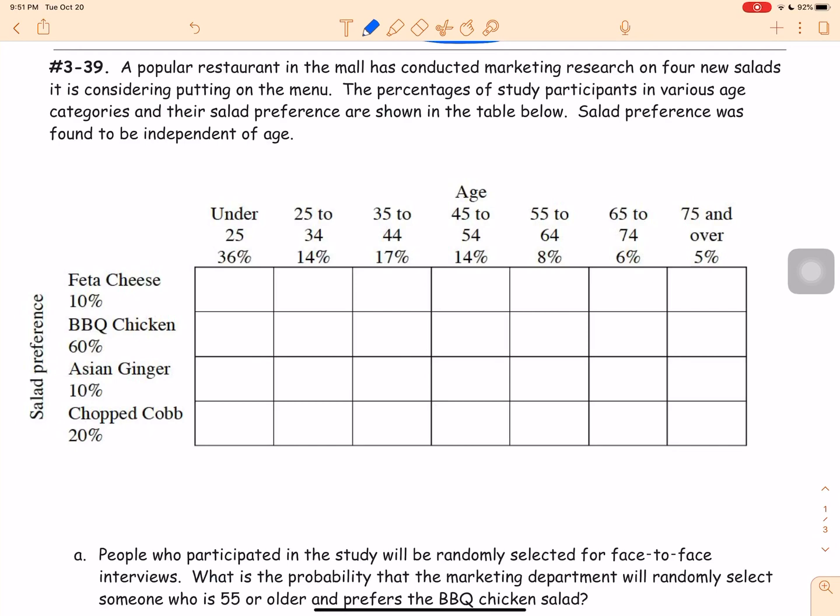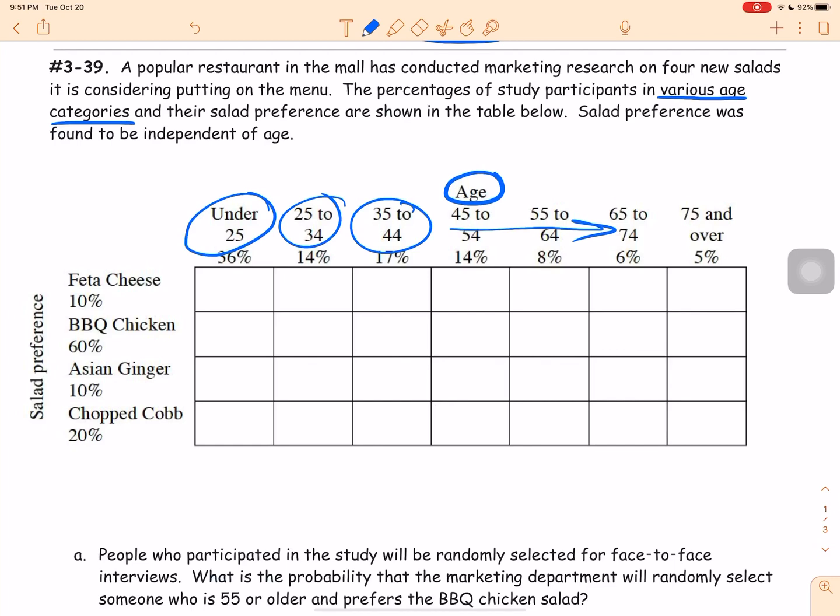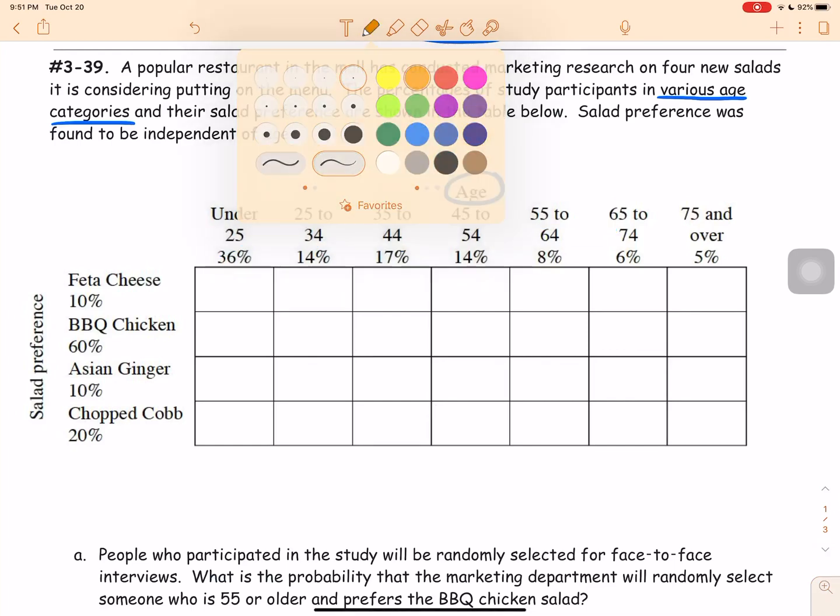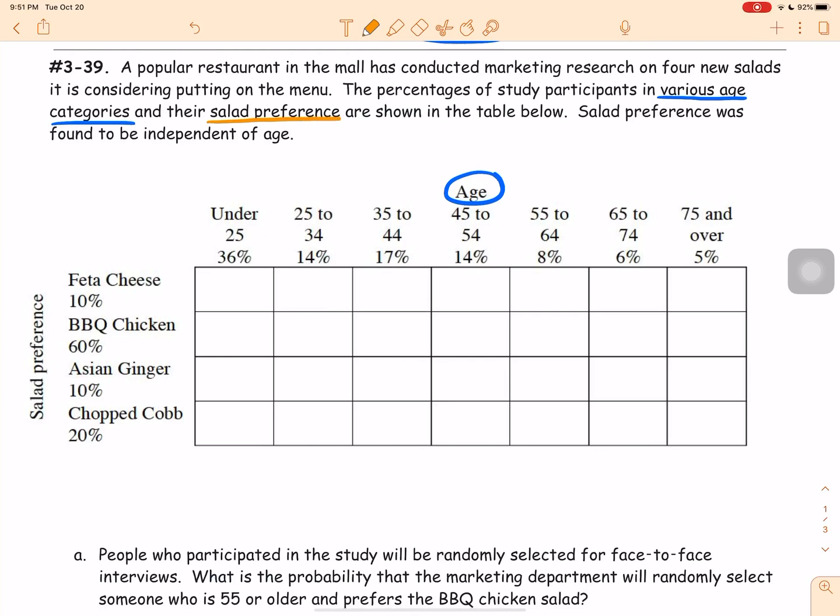So just remember that the 2 things we're looking at are various age categories. So age is here. We have under 25, 25 to 34, and so on, right? So you want to look very carefully at those. And then the other category is their salad preference. So here we have feta cheese salad, barbecue chicken salad, Asian ginger salad, or chopped cob salad. Okay, and these are the percentages of people who voted that they liked those salads.